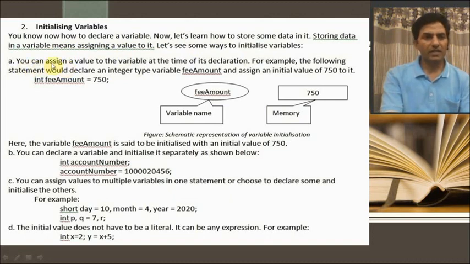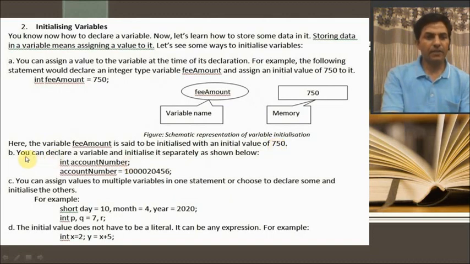First one, you can assign a value to the variable at the time of its declaration. For example, the following statement would declare an integer type variable, feeAmount, and assign an initial value of 750 to it. Now int is the data type, feeAmount is your variable, and 750 is the value. So the variable name is feeAmount and the value 750 will be saved in its memory location. Here the variable feeAmount is initialized with an initial value of 750.